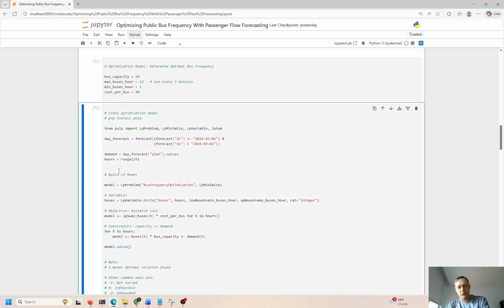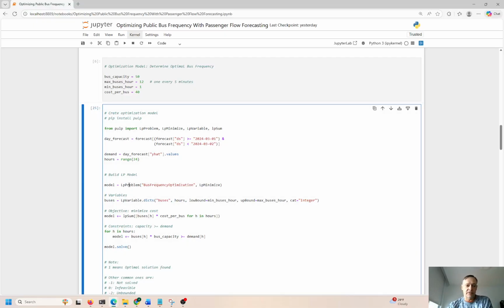Okay, so we're going to set it up and make the prediction. This is going to be a linear programming problem. I'm using PuLP, this library right here, to run it, and I'm going to go ahead and minimize the bus frequency optimization.